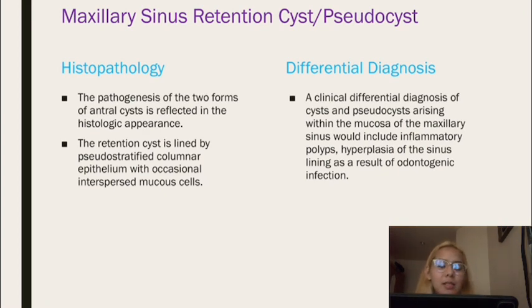Retention cyst is lined by pseudostratified columnar epithelium with occasional interspersed mucous cells. A clinical differential diagnosis of cyst and pseudocyst arising within the mucosa of the maxillary sinus would include inflammatory polyps and hyperplasia of the sinus lining as a result of odontogenic infection.